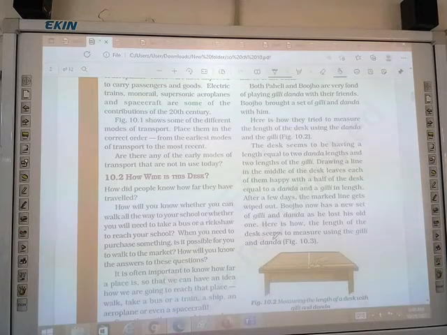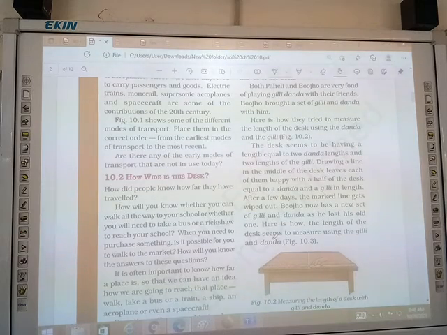The desk seems to have a length equal to two danda lengths and two gilli lengths. Drawing a line in the middle of the desk leaves each of them happy with half of the desk, equal to a danda and a gilli in length.